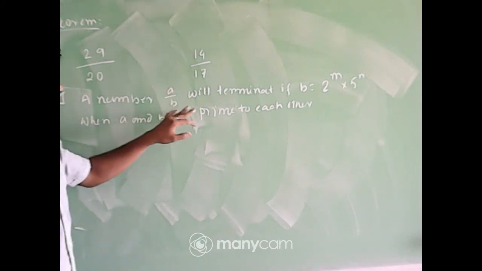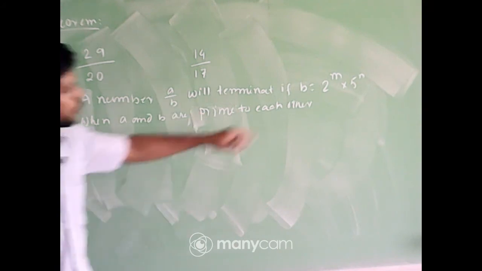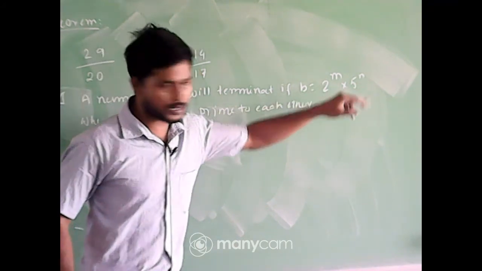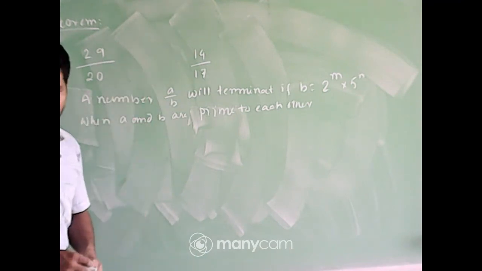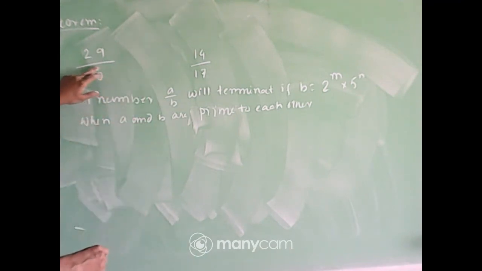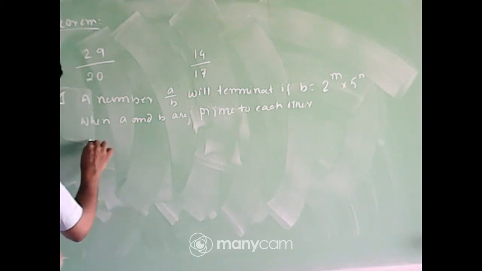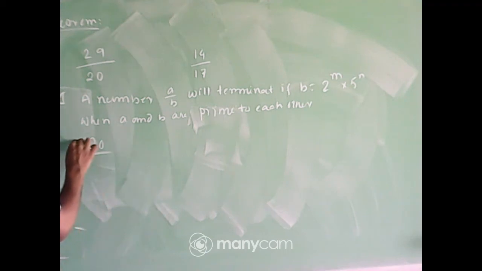If the denominator B of the fraction can be written in the form of 2 to the power m into 5 to the power n, we can say that the number will terminate after some steps. For example, here B is equal to 20. If I factorize 20, 2 tens are 20, 2 fives are 10.